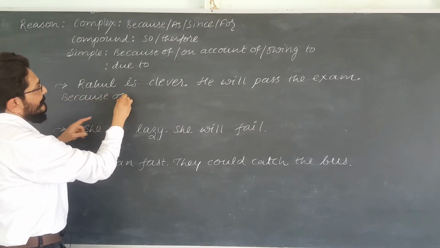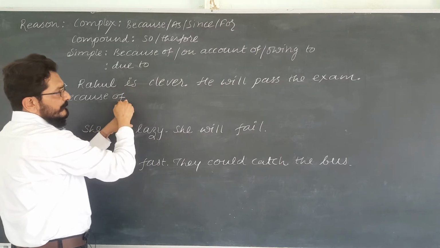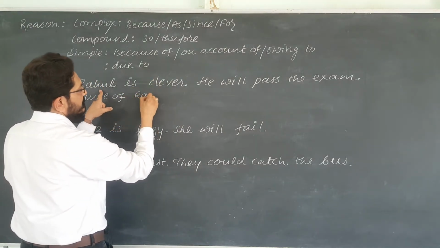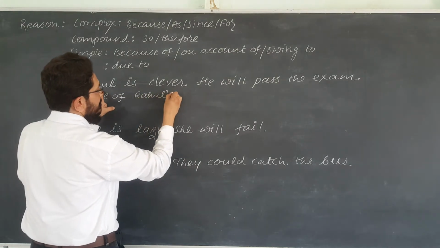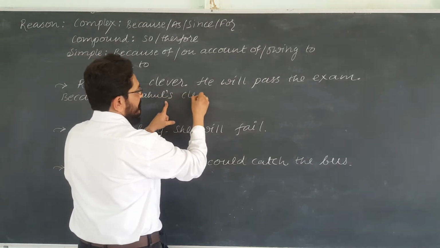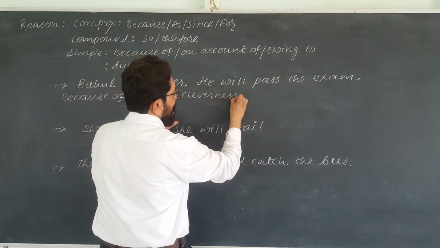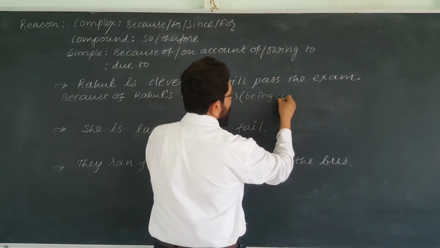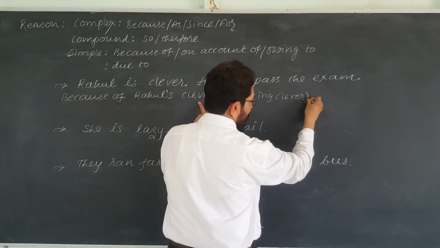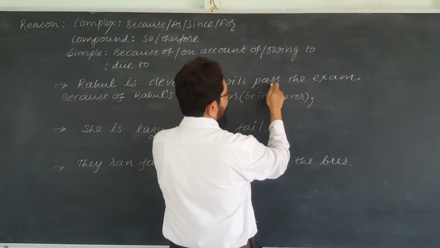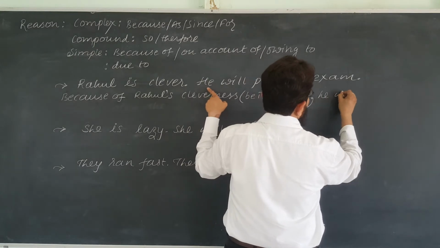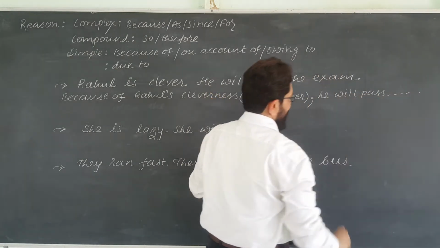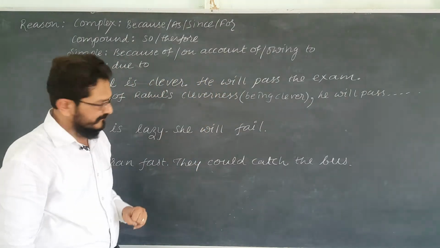Because of, or on account of, or owing to Rahul's cleverness, or I can write being clever, comma, he will pass the exam.